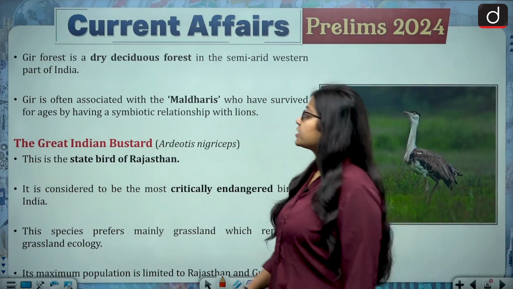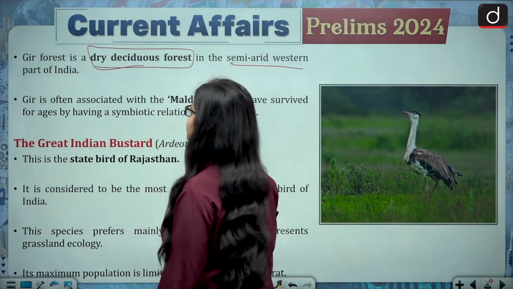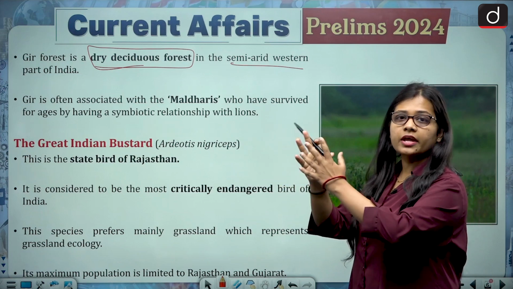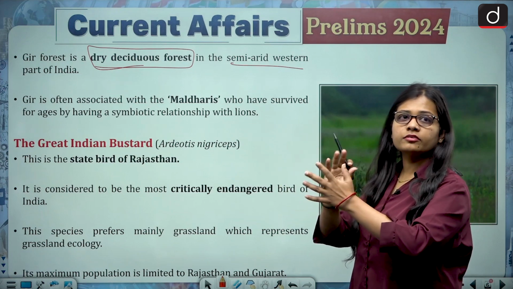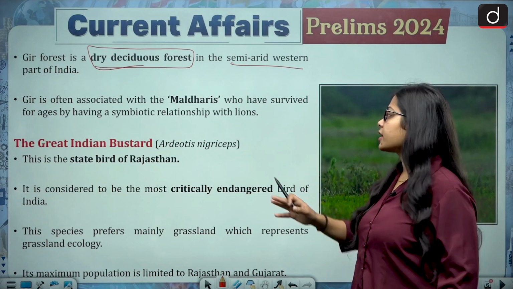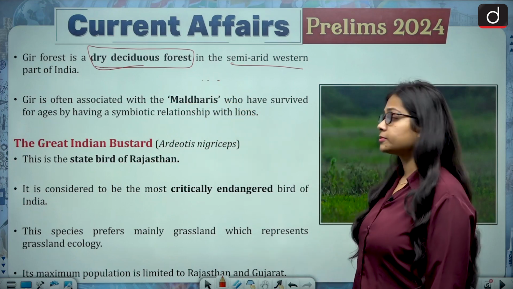Gir forest is a dry deciduous forest in the semi-arid western part of India. The western part of India, with regard to Rajasthan and Gujarat, is not completely arid, you can say it is semi-arid. The type of forest is the dry deciduous forest.